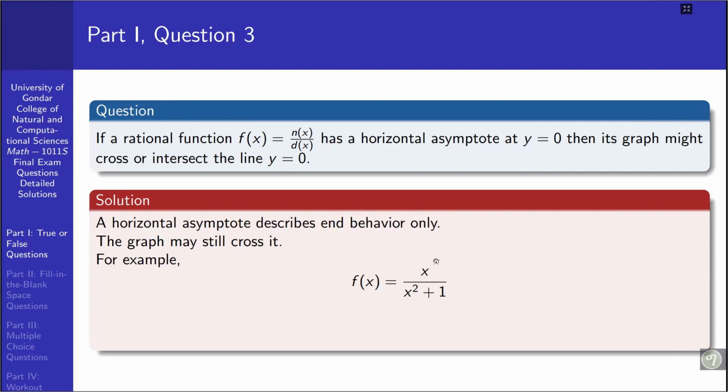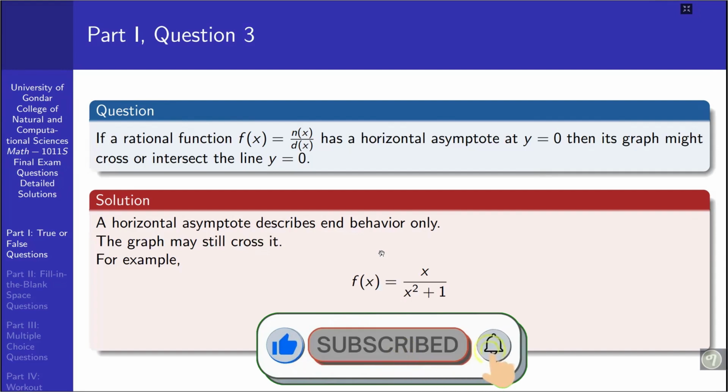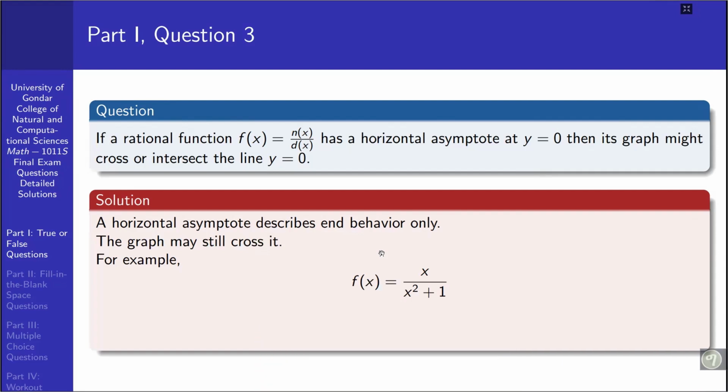But if we consider the x-intercept and the y-intercept of the given rational function, the x-intercept occurs when x equal to 0, which gives 0, so 0, 0 is the x-intercept. The y-intercept when x is equal to 0 is also 0. So the graph of the given function passes through the origin. That means the graph of this rational function may intersect or cross the horizontal asymptote, that is y equal to 0.